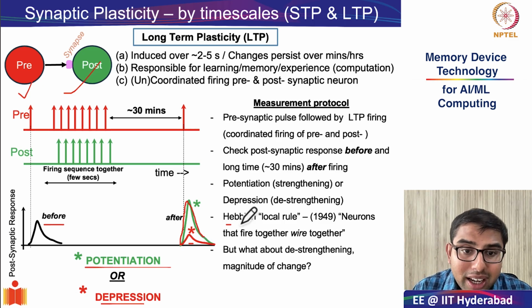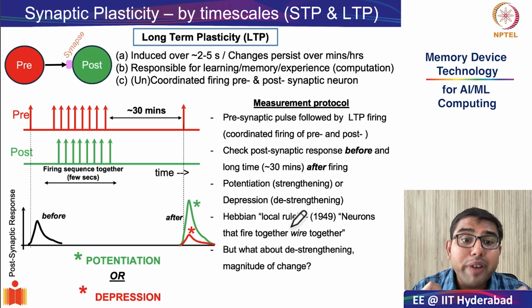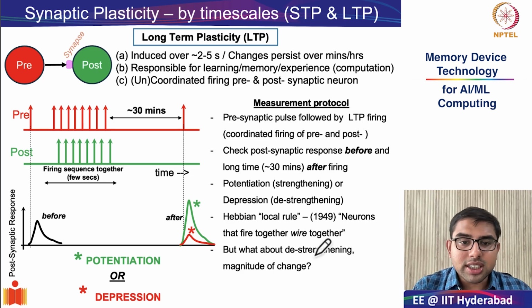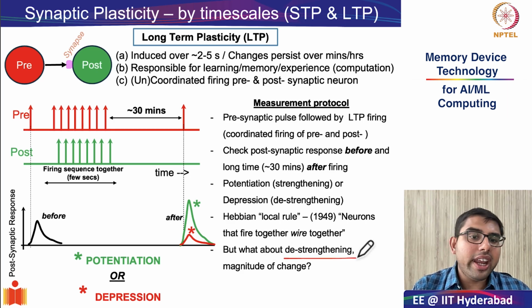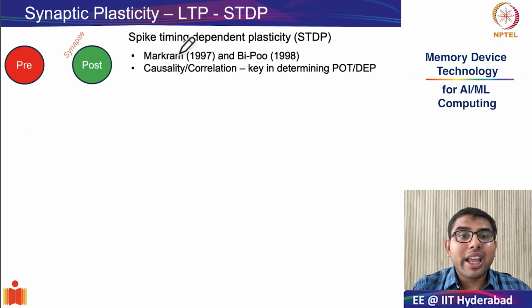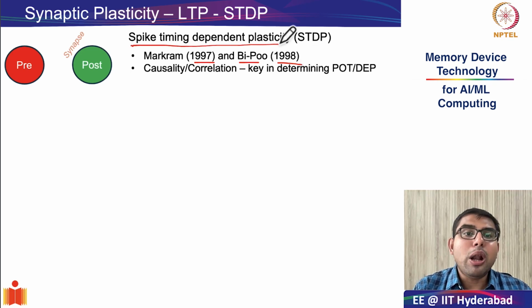However, this Hebbian local rule does not explain a very important aspect. What about the de-strengthening? How can you explain that the synaptic weight is also reducing? And to get an answer to the two key questions, what explains the de-strengthening or depression behavior and how do you find out the magnitude of the change, we had to wait almost 50 years till the seminal work of Markram in 1997 and Bi and Poo in 1998, who came up with the theory of spike time dependent plasticity.